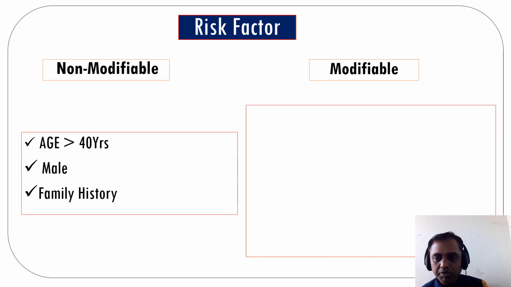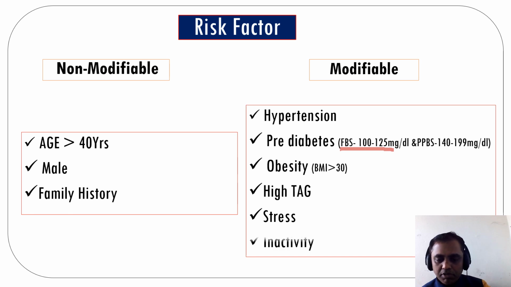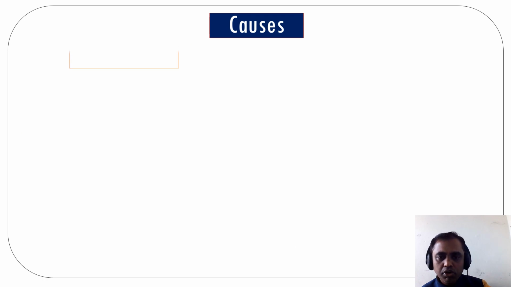Some of the modifiable factors, which are very common, are hypertension and pre-diabetes. Pre-diabetes means the fasting blood glucose level is less than 125 milligram per deciliter. Others are obesity, BMI more than 30, high triglycerides, stress and inactivity. So type 2 diabetes mellitus is common in this world because of the following reasons. Now we'll go for the causes.